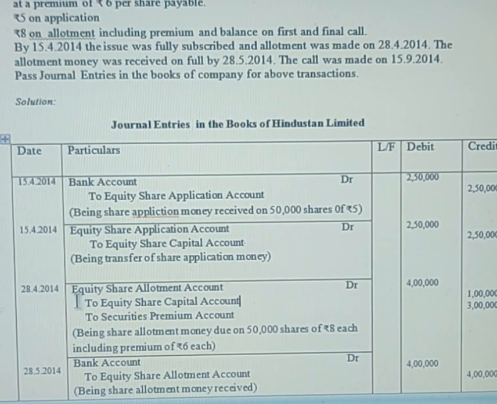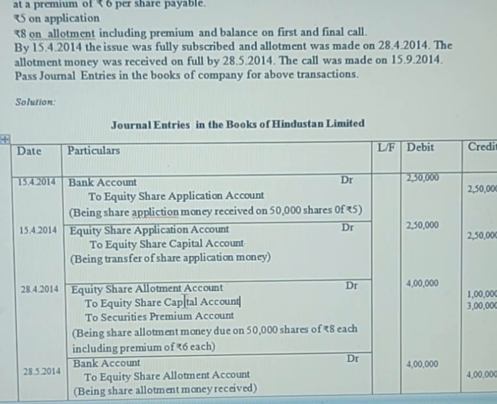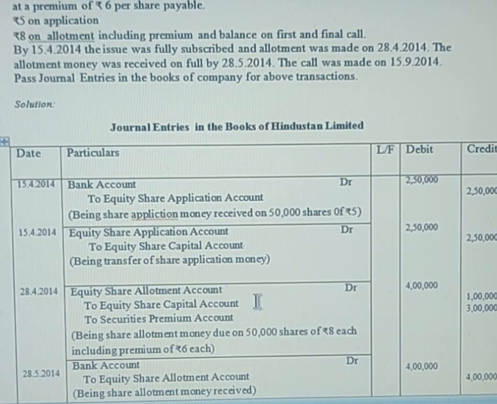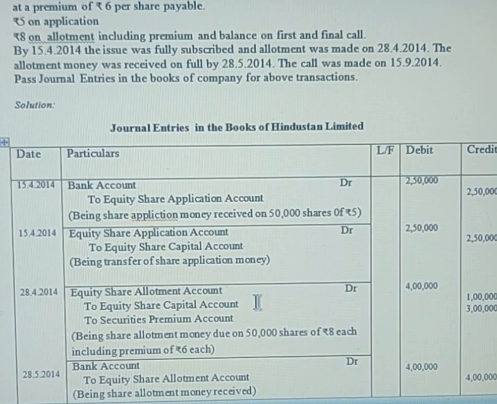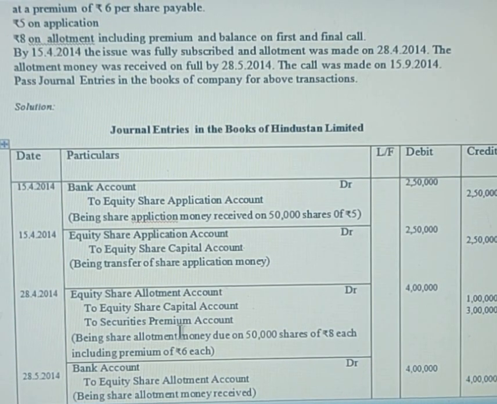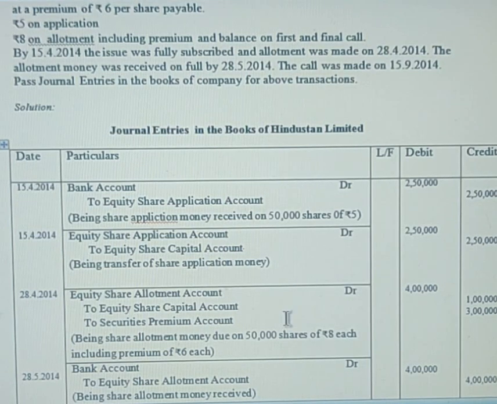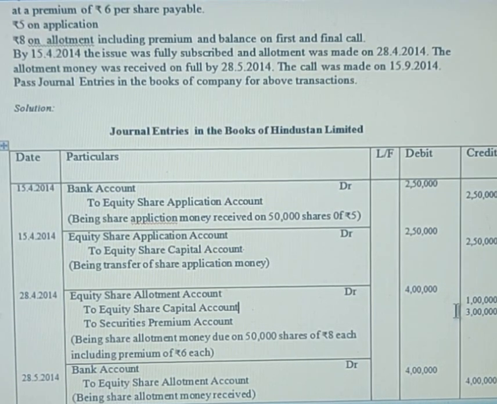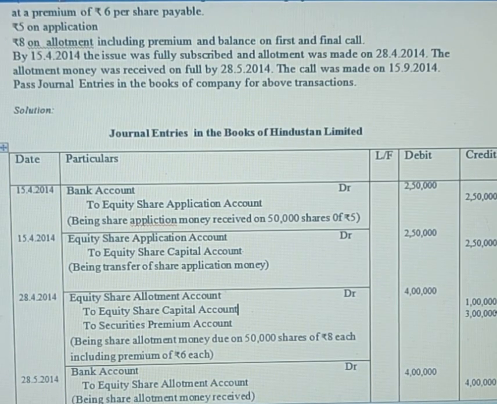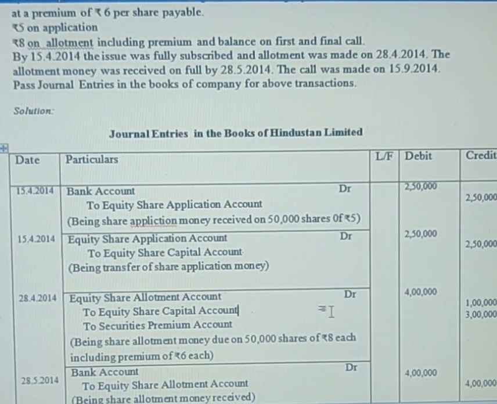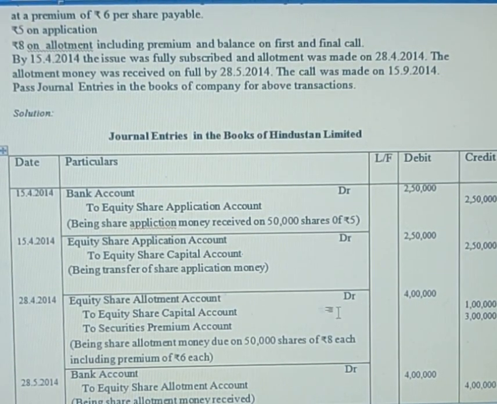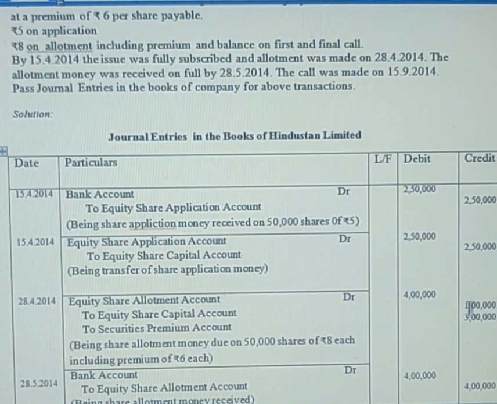Here, equity share allotment account debit to equity share capital account, this is what we were usually giving. But here one more credit entry is being added due to the premium of rupees 6. So 6 into 50,000, you're getting 3 lakhs extra value because of the premium that you're collecting on shares. So overall allotment money amounts to 4 lakh. The actual value that you're collecting on the allotment stage will be 1 lakh.